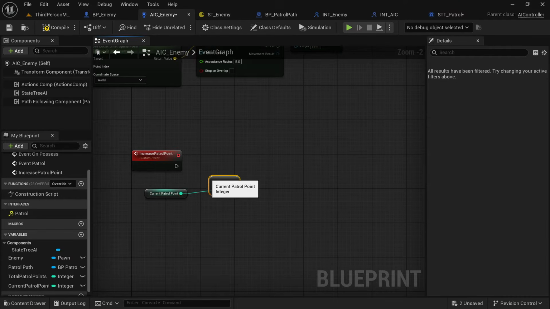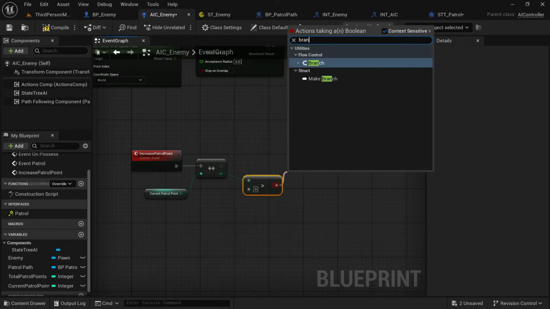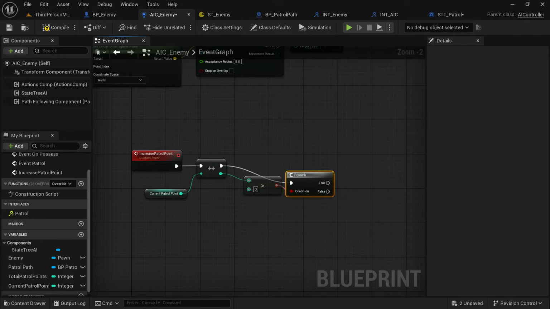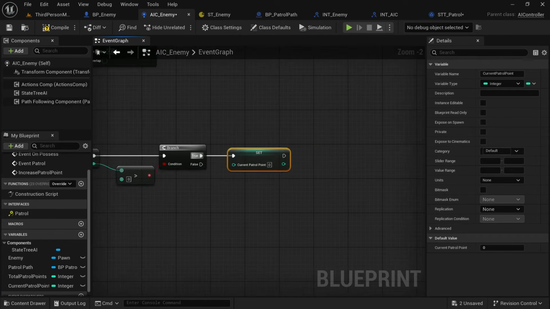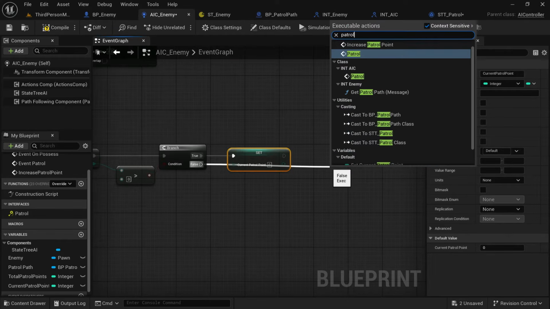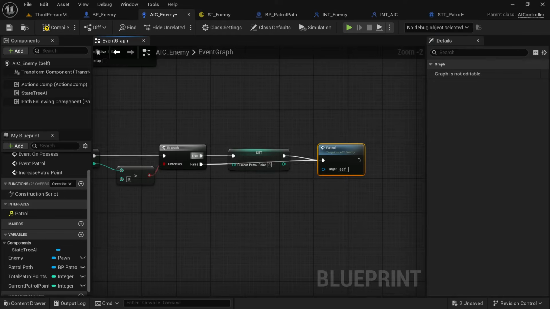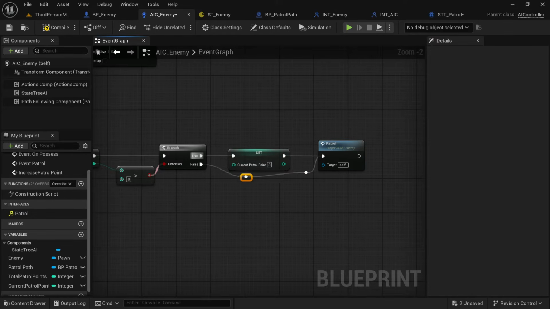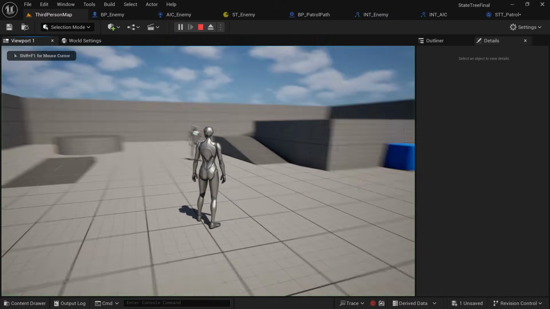Now when increase patrol point fires, we want to increment the current patrol point and we're going to check, is it greater than the total patrol points. If it is, then we're going to set current patrol point back to 0, then we're going to trigger patrol again. What this does is it makes sure that every time we move to a patrol point, we're going to move to the next one, but if we're at the last patrol point of the entire path, we're going to go back to 0, which is the start, and that's why it's important. It's a loop because it just means we go from the end of the loop to the start of the loop.